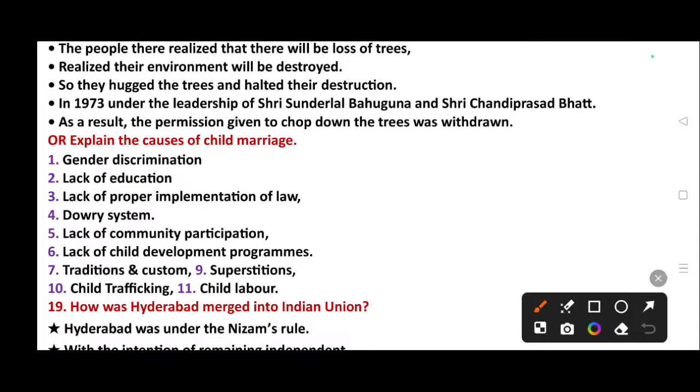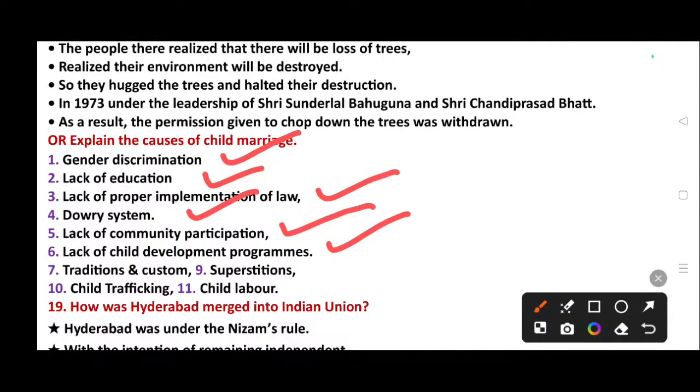Explain the causes of child marriage. Gender discrimination, lack of education, lack of proper implementation of law, dowry system, lack of community participation, lack of child development programs, traditions and customs, superstitions, child trafficking, child labor.